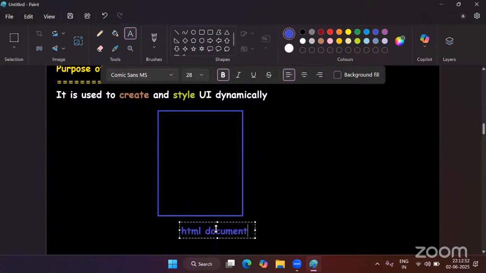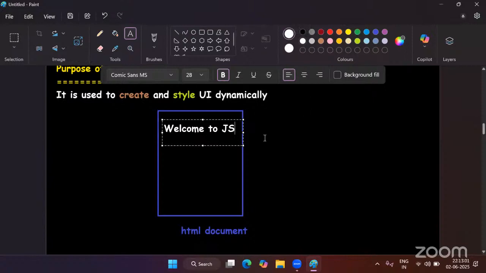In this HTML document, let's assume that I am showing some title, something like welcome to JS, and I have one button.